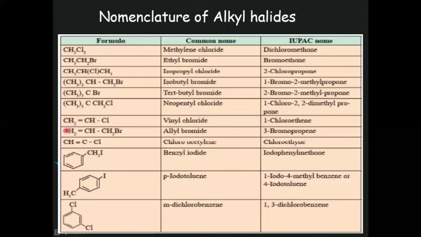This example, CH2 double bond CH CH2 Br. Now this is propene. Now in this propene, it is 3-bromopropene. So while naming this alkene, this is the first carbon from which the double bond starts. First, second, and at the third position, bromine is present. So 3-bromopropene.